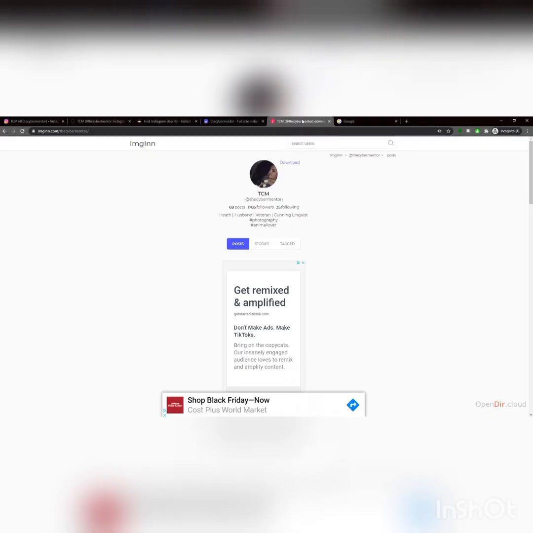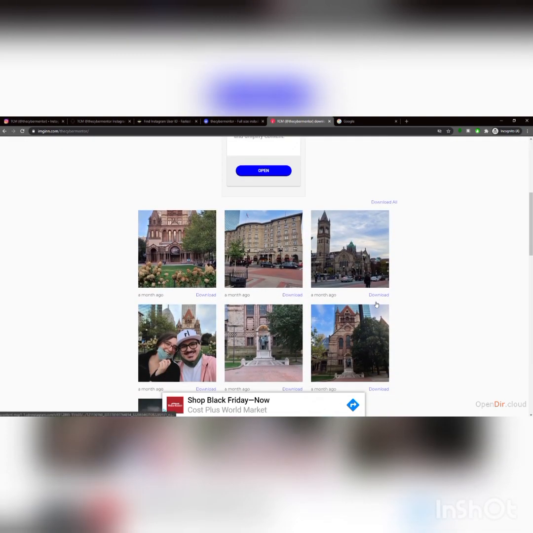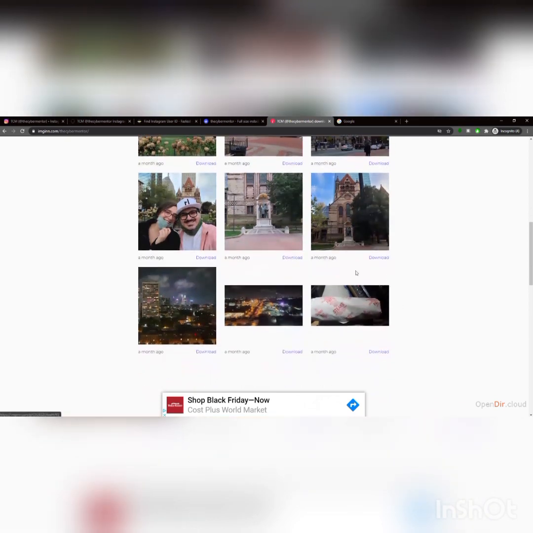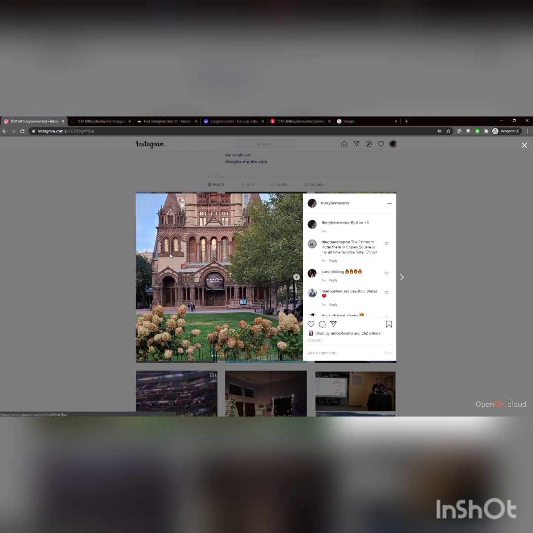Same thing with this website, imagein.com. If you do imagein/the account that you're looking at, you come here, you can look at the post. You can see the download next to the image up here. You can download this, or you can download any of these posts that you see here. Why is that important? Because if you were on, say, Instagram here and you right click, sometimes it doesn't let you save the picture.